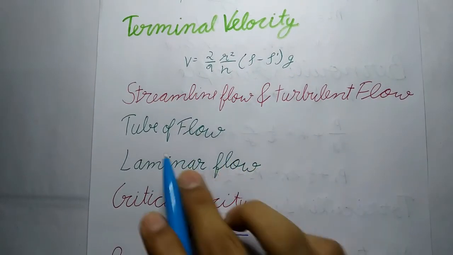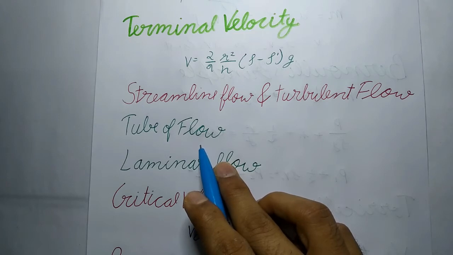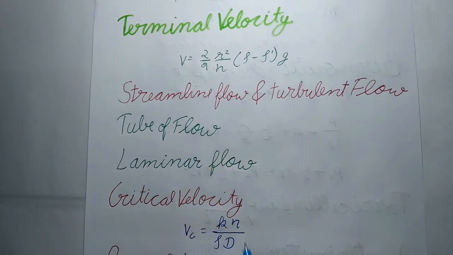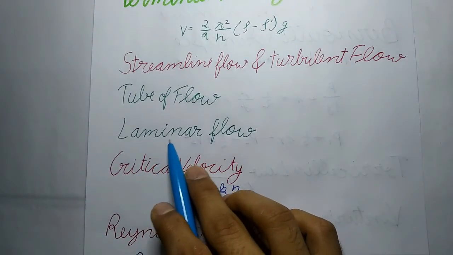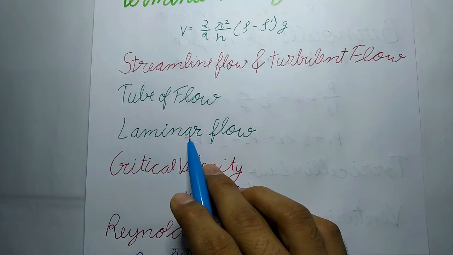Now, tube of flow. A tube of flow is a bundle of streamlines having the same velocity of fluid element over any cross section perpendicular to the direction of flow. Next is laminar flow. The steady flow in which liquid moves in the form of layers is called laminar flow. The velocity of the layer varies from maximum at the axis to 0 for the layer at the wall of the tube.